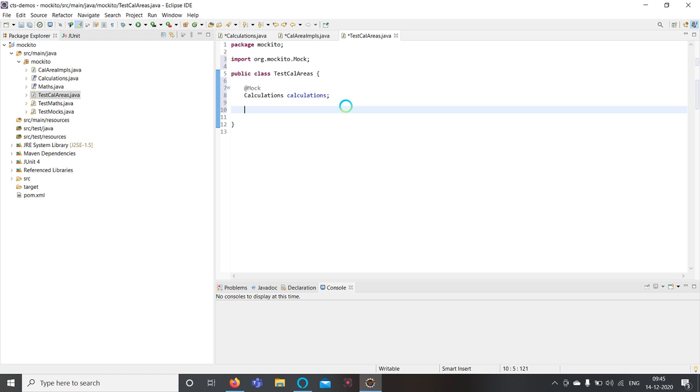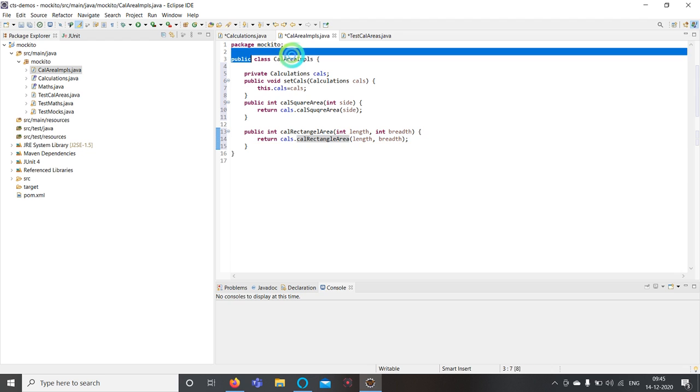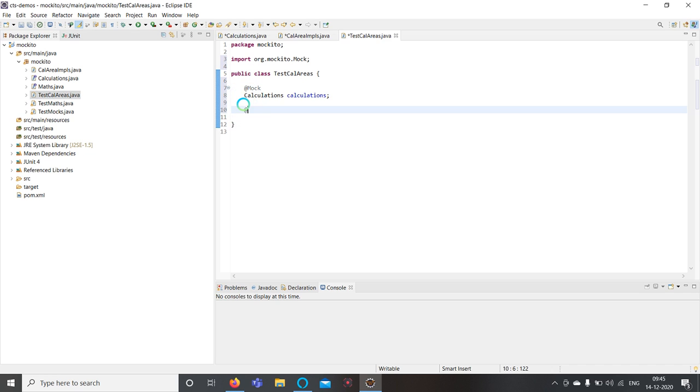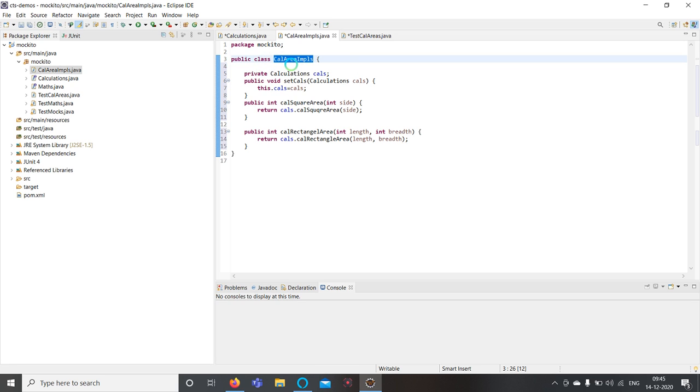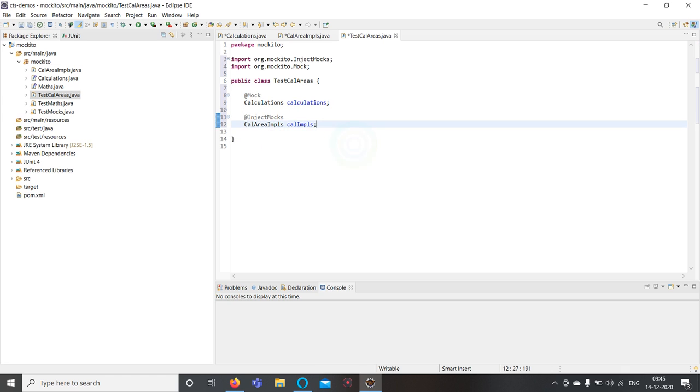In order to implement this, we need the CalculateImpls class object, so that object should also be created. So I am injecting these mocks. Try to import this one also.